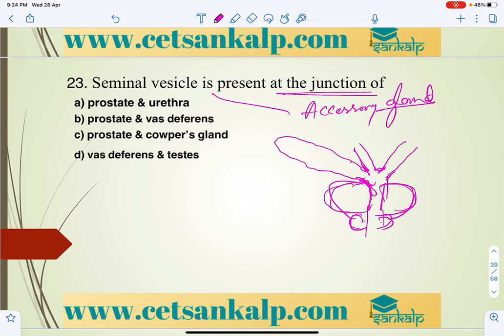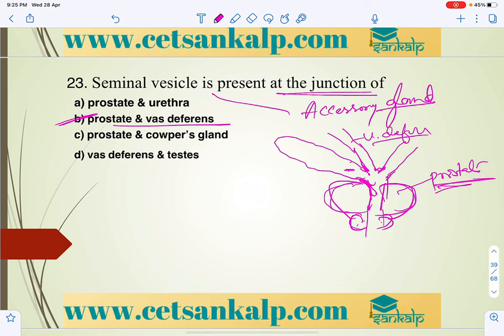So the seminal vesicle is present at a junction of what? We can say this is the vas deferens, and this is the prostate. So in this case, it is present at the junction of the vas deferens and the prostate gland. So the answer for this is B. Whenever they ask about the junction of the prostate gland, it is present between the seminal vesicle and the bulbourethral gland.